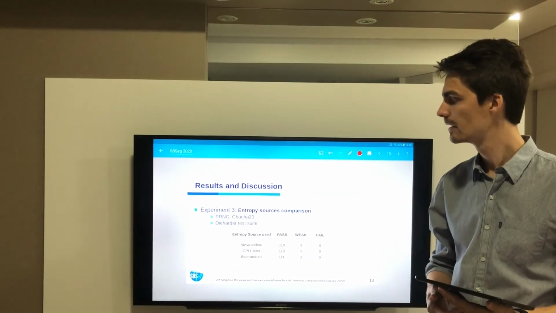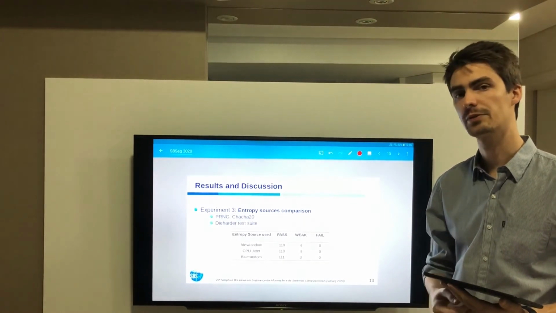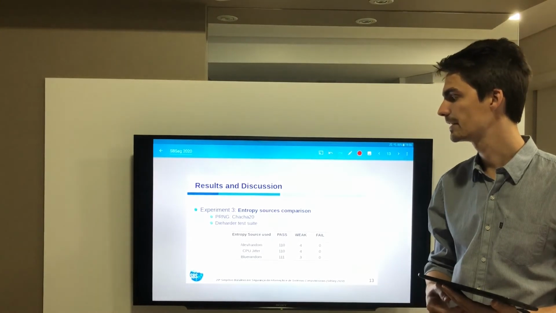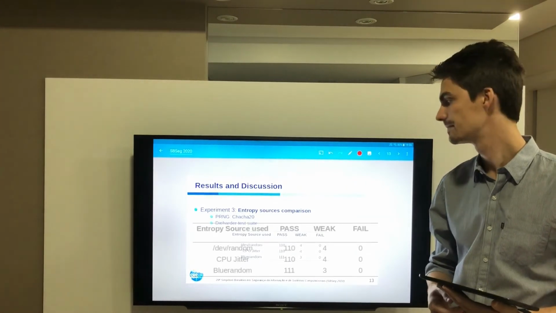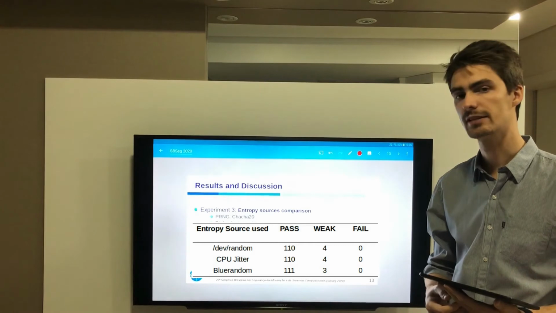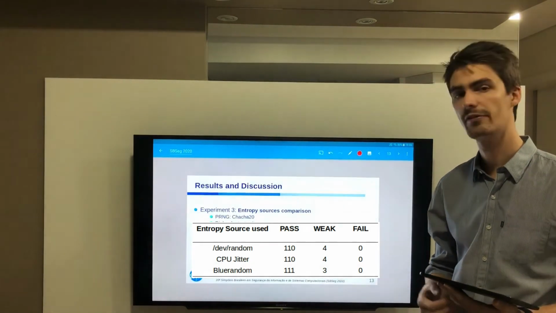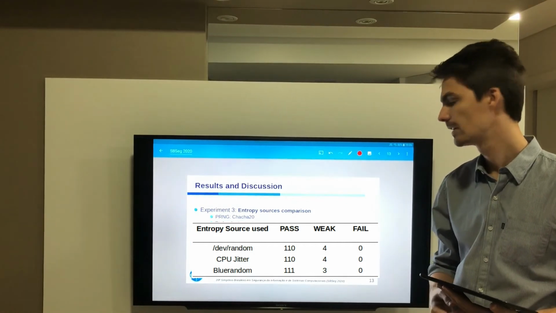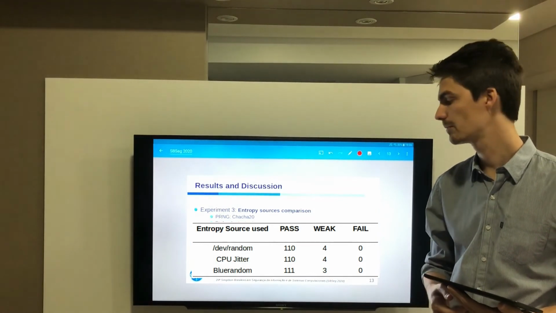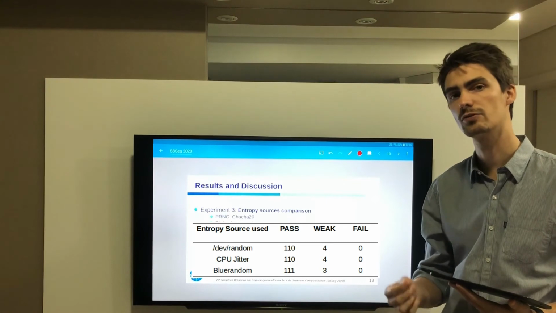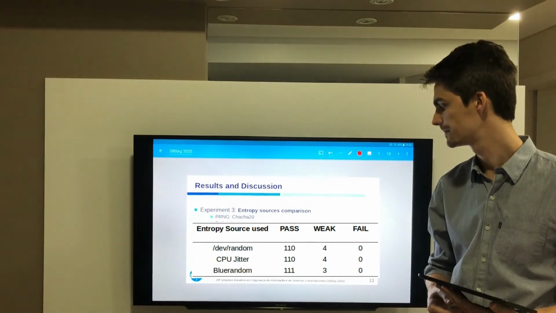In experiment 3, we compare different entropy sources for a pseudo-random number generator, in this case SHA-20. We used the Dieharder test suite for the evaluation, and we can see in the table that the results are very similar between the entropy sources, which is another indicator that Bluerandom could be used as an additional source of entropy for the system.